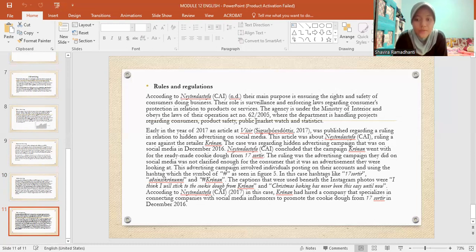In this case, Krónan had hired a company that specialized in connecting companies with social media influencers to promote the cookie dough from 17 sortir in December 2016.